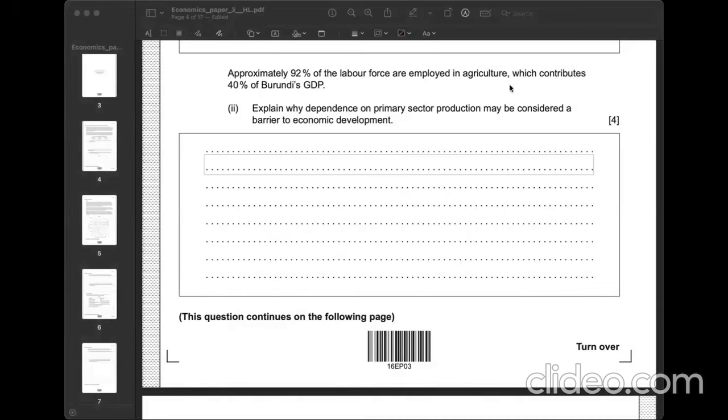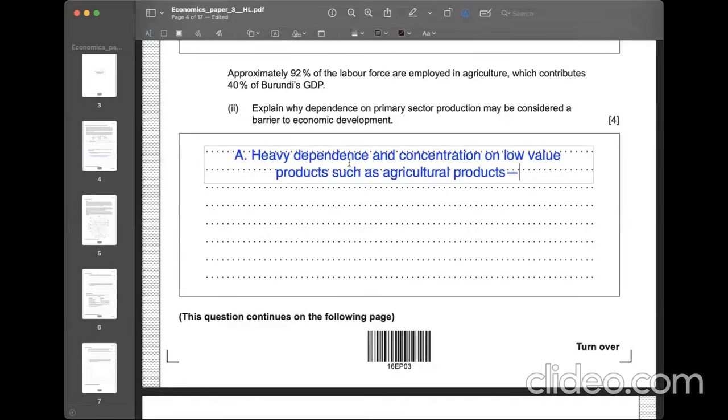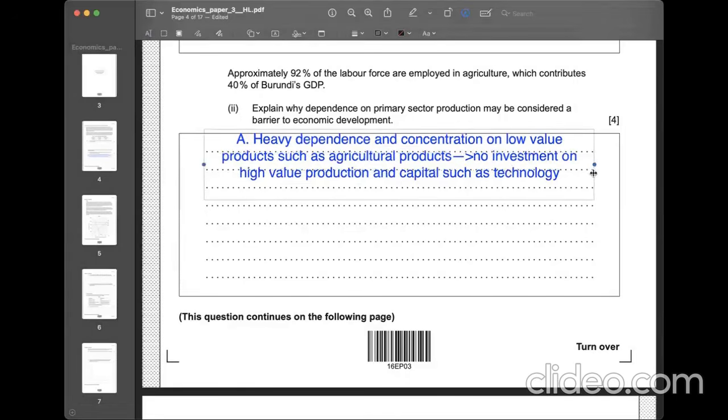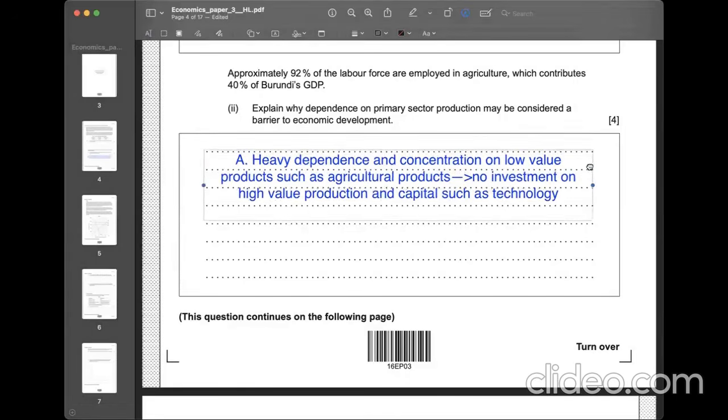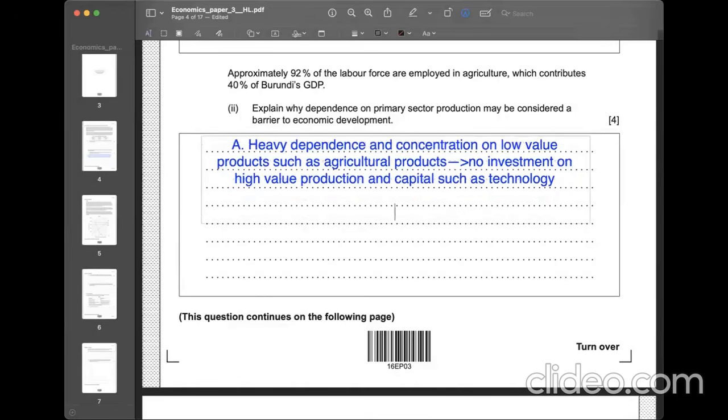The first reason is heavy dependence and concentration on low value products such as agricultural products. This would lead to no investment in high value production such as technology and capital investment. That's the first reason.